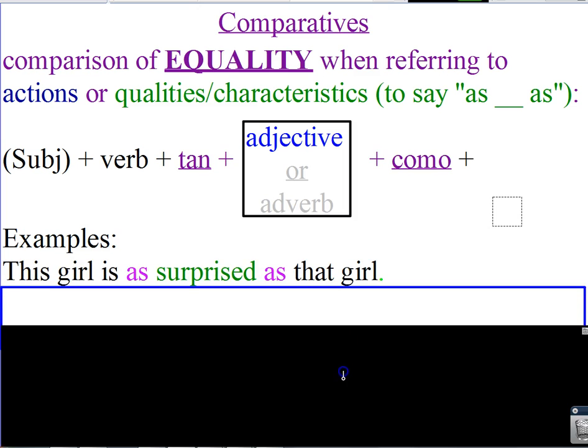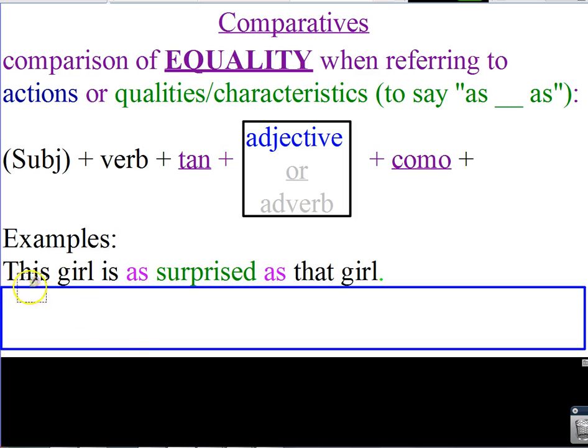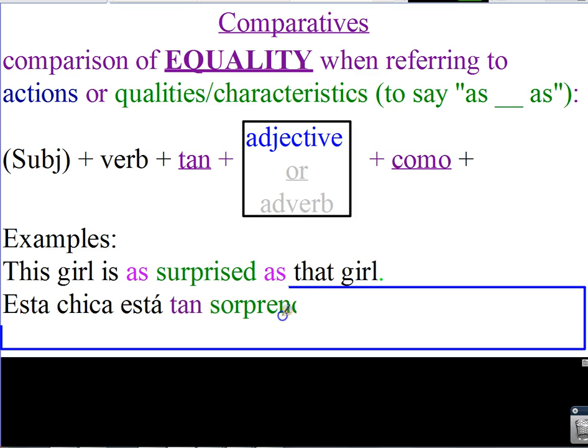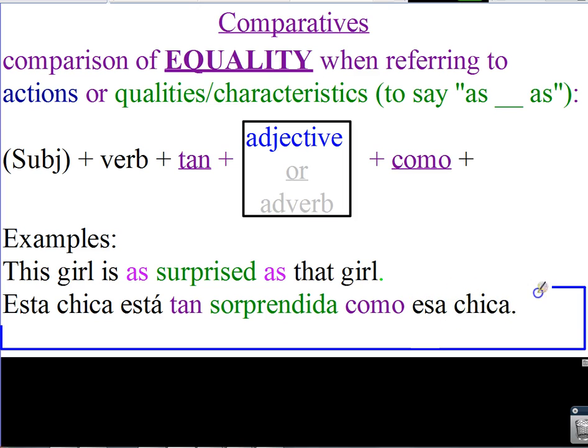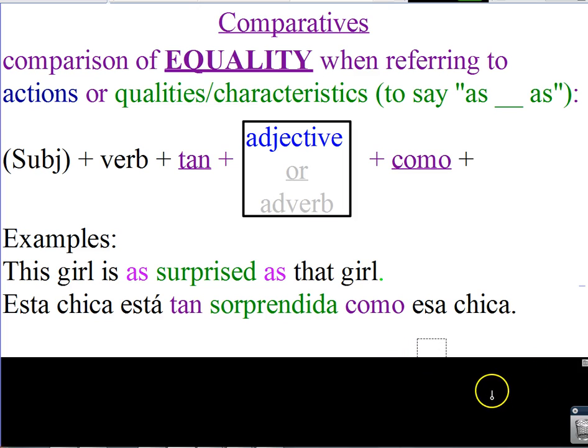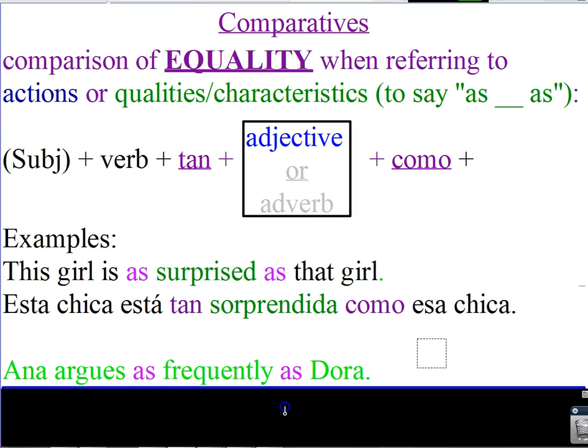Examples. This girl is as surprised as that girl. This and these have T's. Esta chica, niña, o muchacha está, surprise is an emotion, tan sorprendida como esa chica. This and these have T's, that and those don't. Example sentences are also super helpful to have for reference. So that's why we're writing them down.